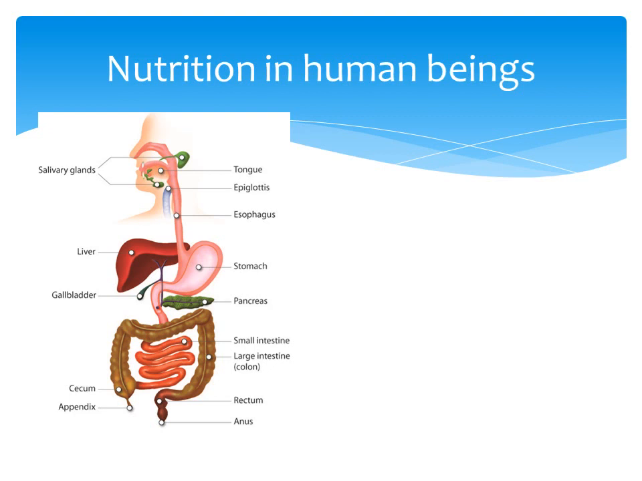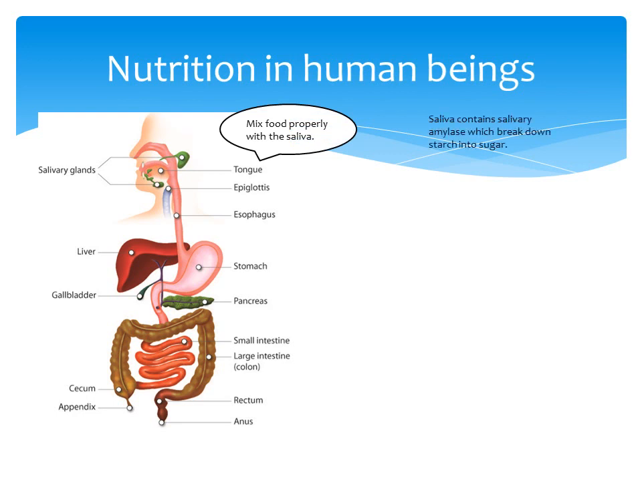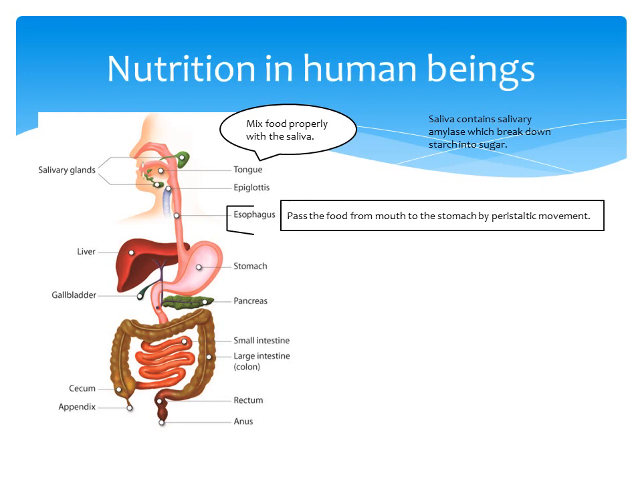When we take in food, large food particles are crushed into smaller ones by the teeth. The tongue mixes the food uniformly with saliva, as saliva contains salivary amylase, which breaks down starch into sugar. Now food is moved towards the stomach through the esophagus, which is an elongated muscular tube. Food moves in it by peristaltic movement, which means movement of food by contraction and expansion of muscles.